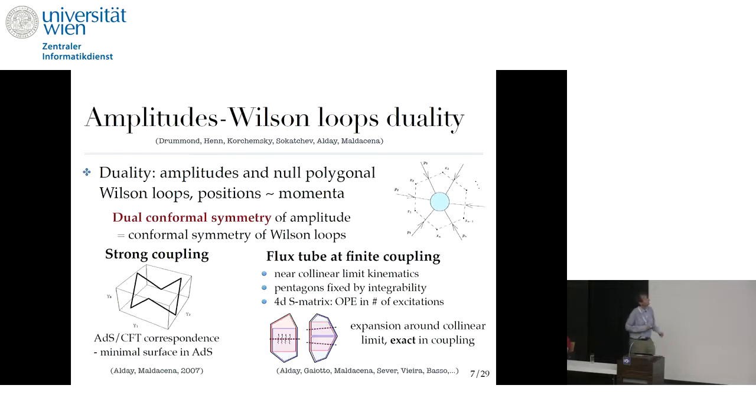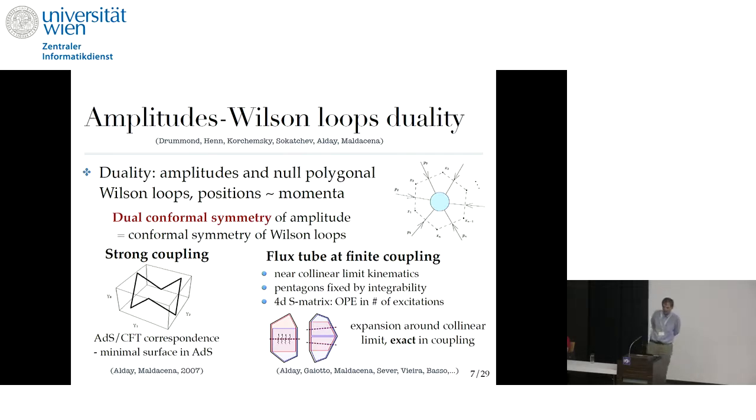Now, in planar N=4, we also have an important relation between scattering amplitudes on one side and Wilson loops on the other side. This also explains why there is this hidden dual conformal symmetry of the amplitude, because this is just a conformal symmetry of the Wilson loop.